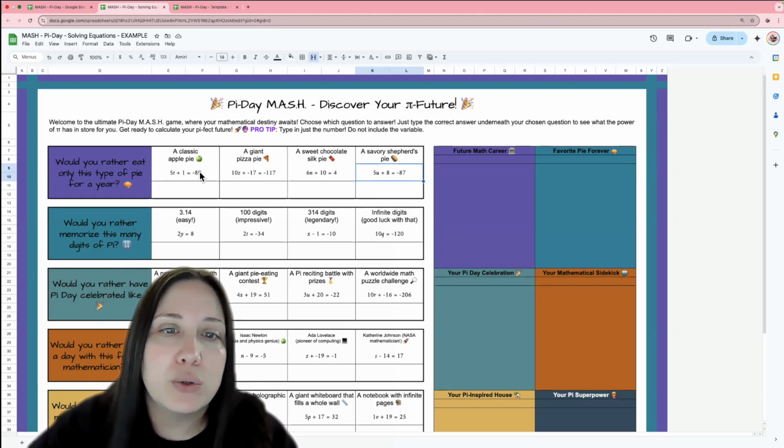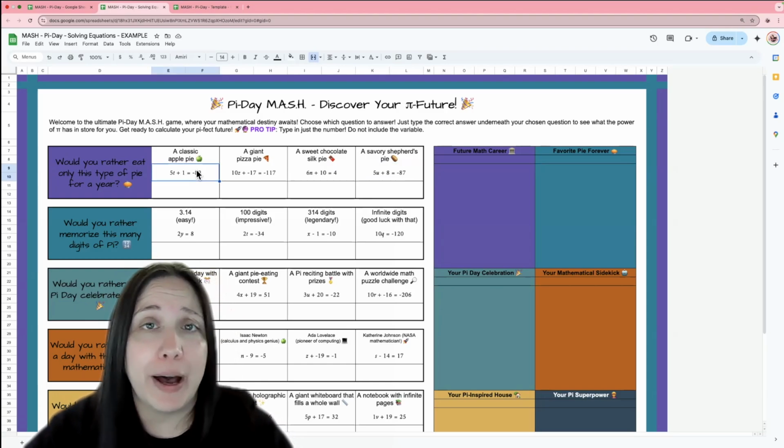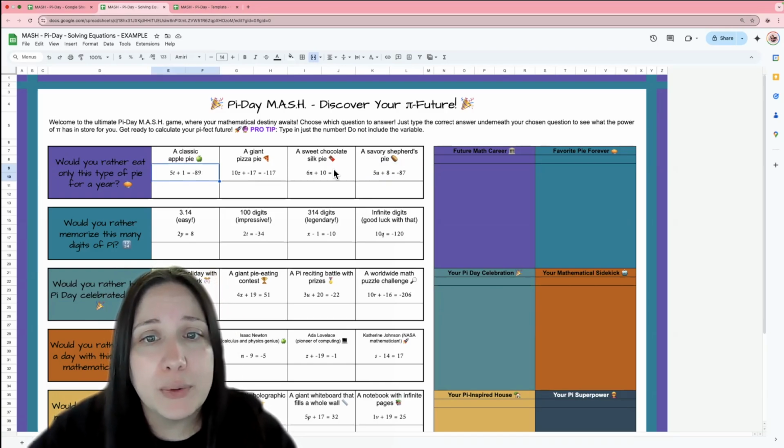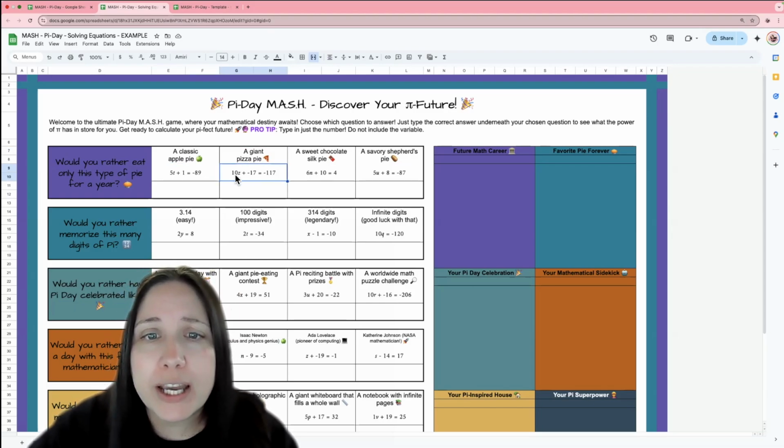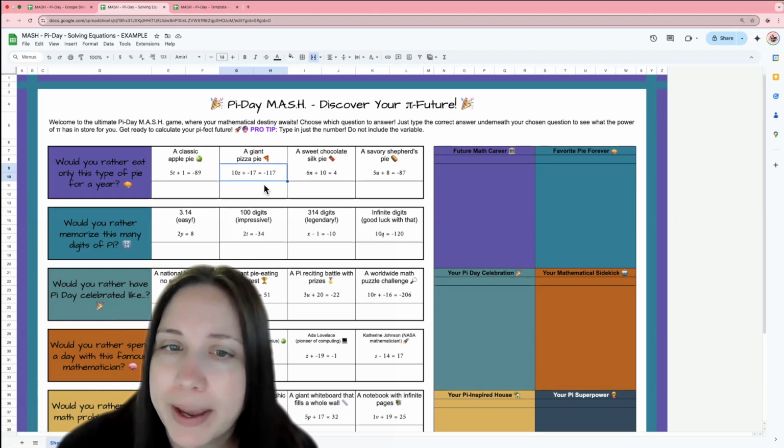All right, let's say this student wants to eat a classic apple pie forever. Then they would solve this equation. Or this student, a giant pizza pie forever. So let's go ahead and solve this one because I can do this one quickly in my head.